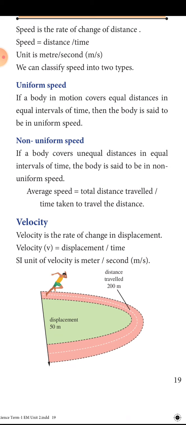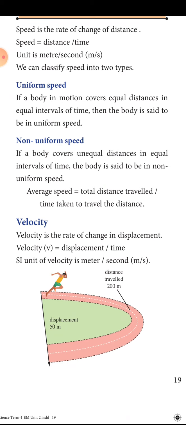So again, the definition of velocity is the rate of change of displacement. What I said here, rate is not an amount or money. Rate denotes time. Velocity is equal to displacement by time. The SI unit of velocity: displacement is also measured in meter, like distance. So meter per second. The unit of speed and velocity is the same, meter per second, but the formula is distance by time for speed and displacement by time for velocity.